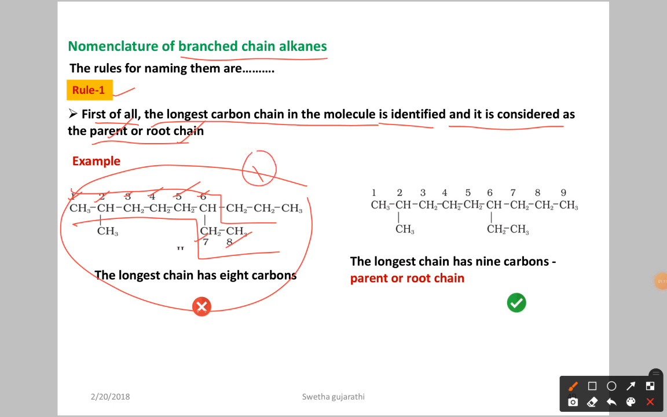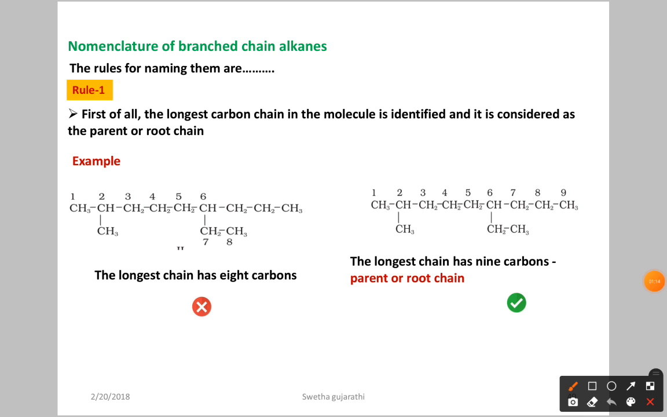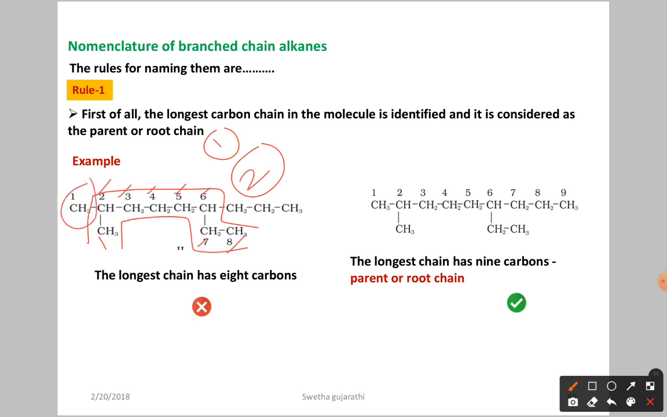Now I am going for another way. If you count in this way, 1, 2, 3, 4th carbon, 5th, 6th, 7, 8, here also we get 8 carbon atoms. So the first way and second way are both the same. Why? Because at the second position we have the methyl substituent in this direction, and if you go in this direction also, you have the methyl substituent. We have the longest chain of 8 carbons.